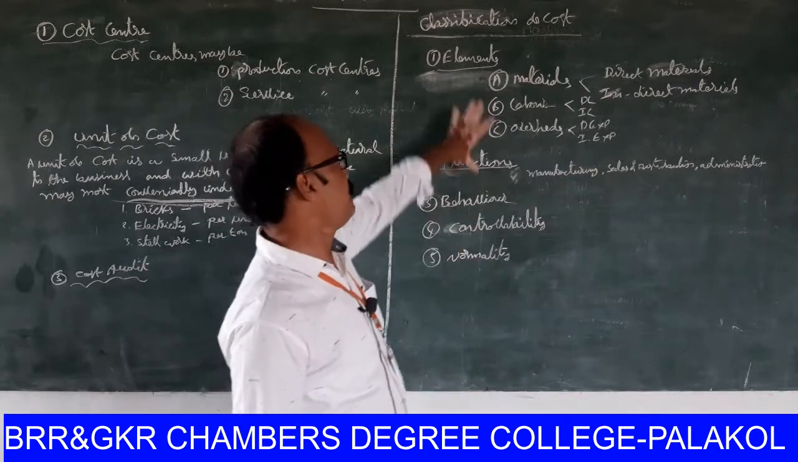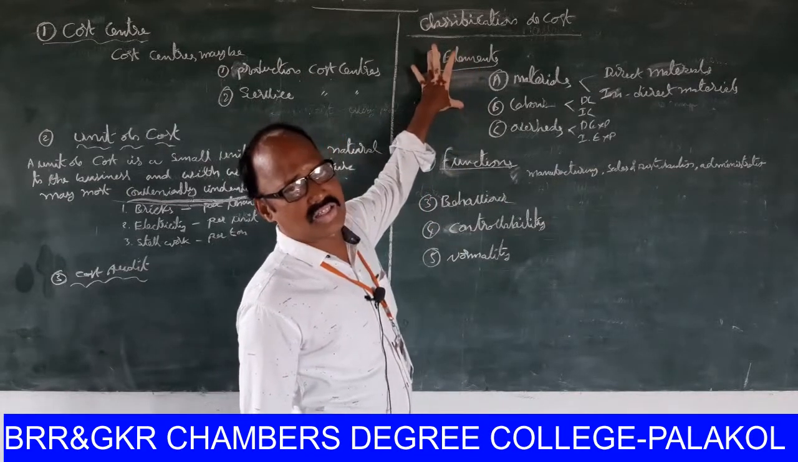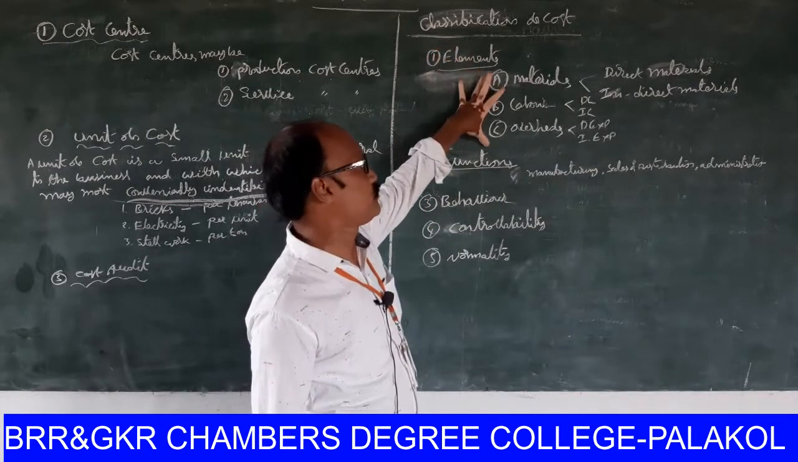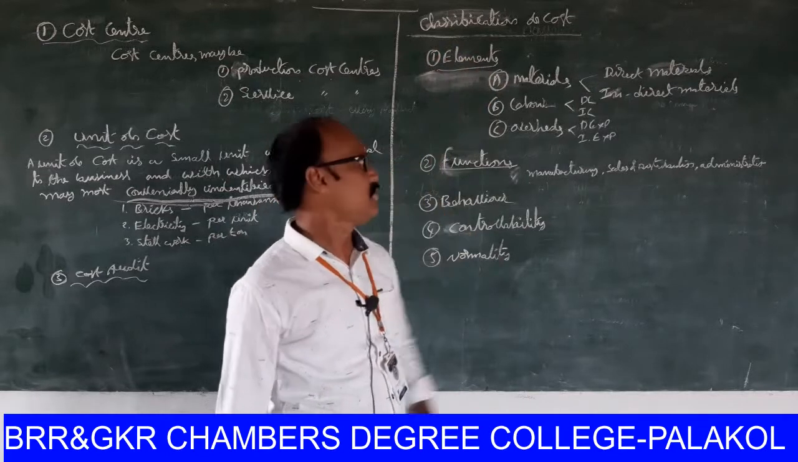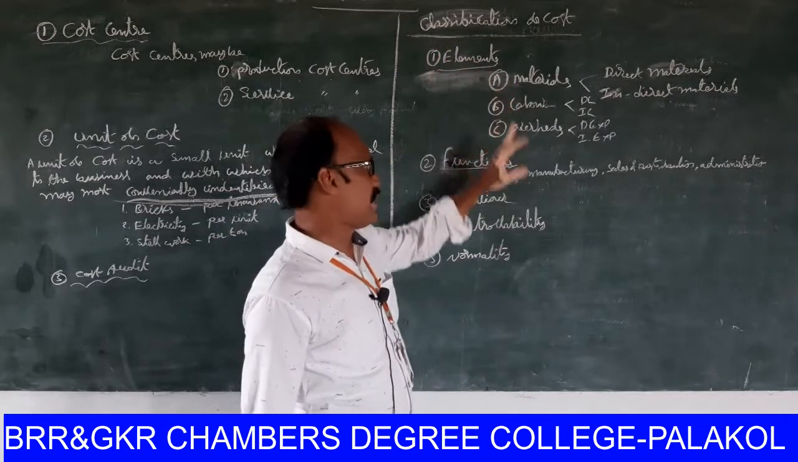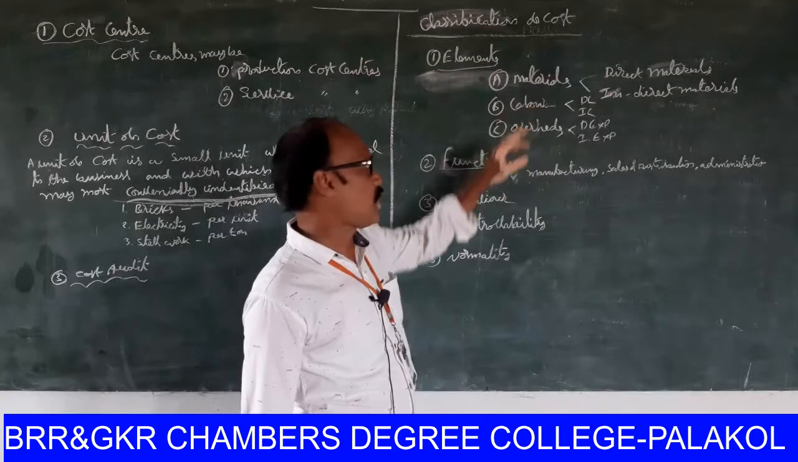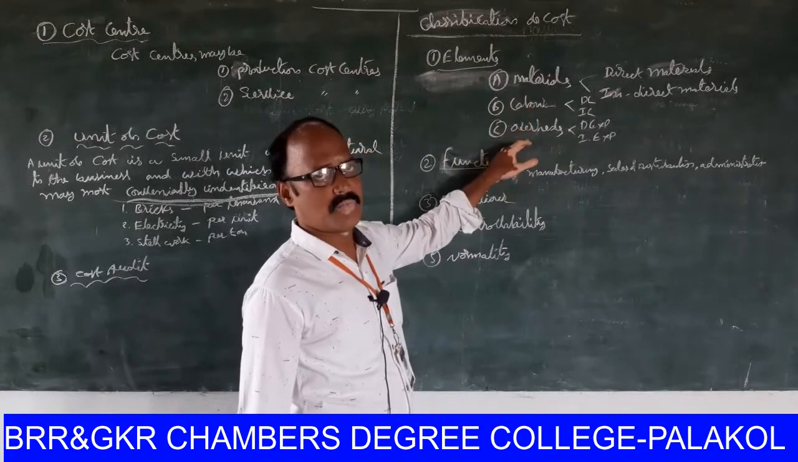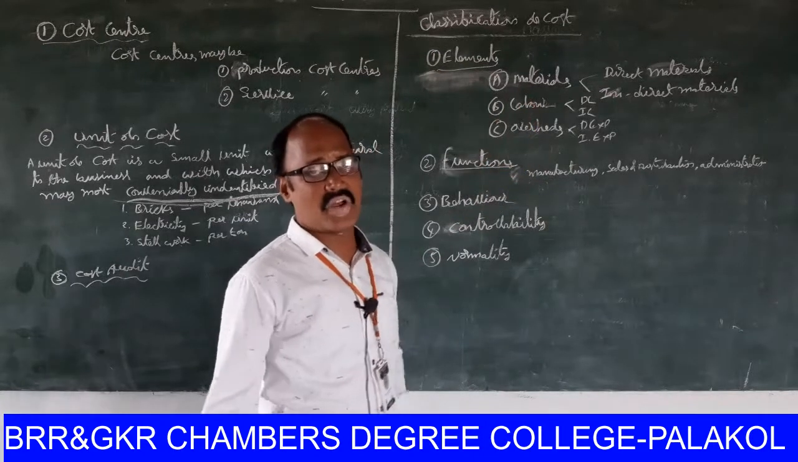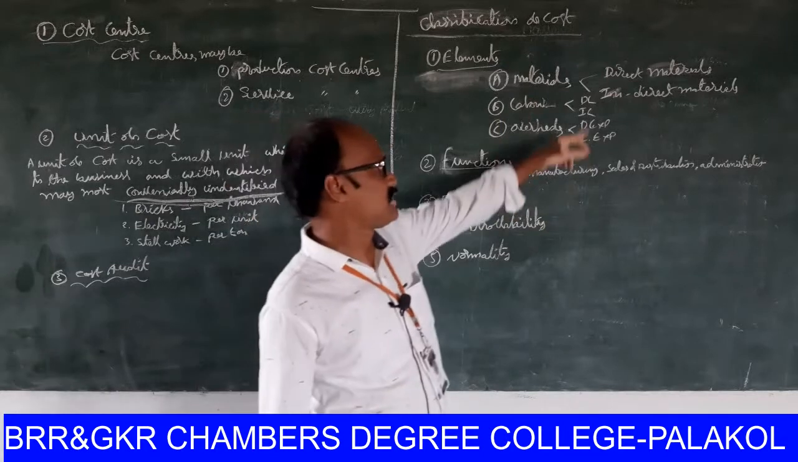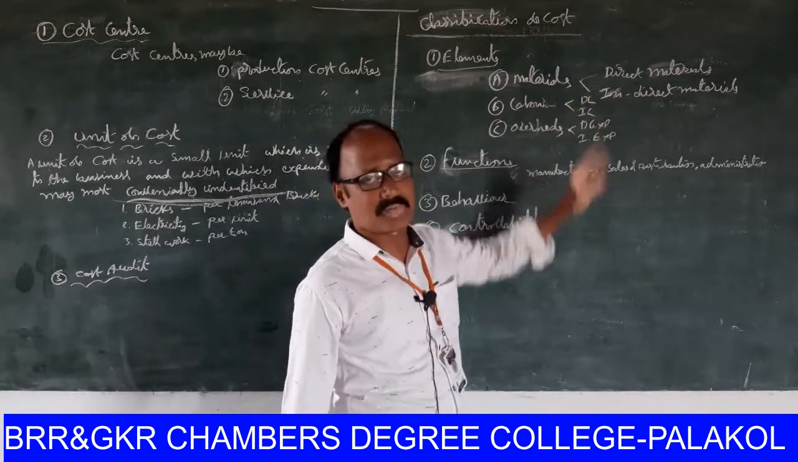Okay, once again, the elements of cost are classified into three ways: one is materials, second one is labor, third one is overheads. Materials are classified into two ways: direct materials and indirect materials.